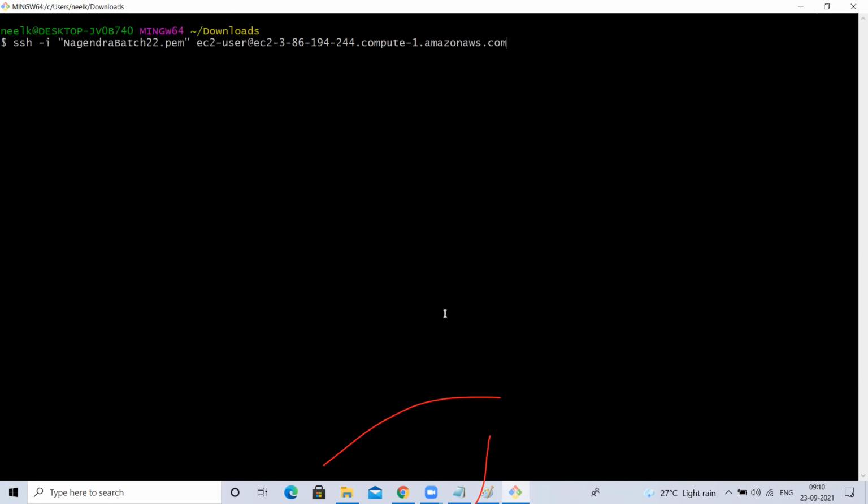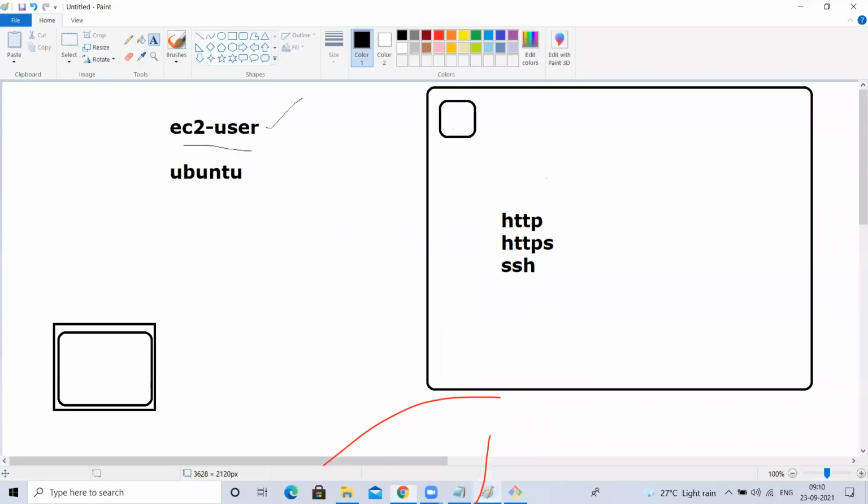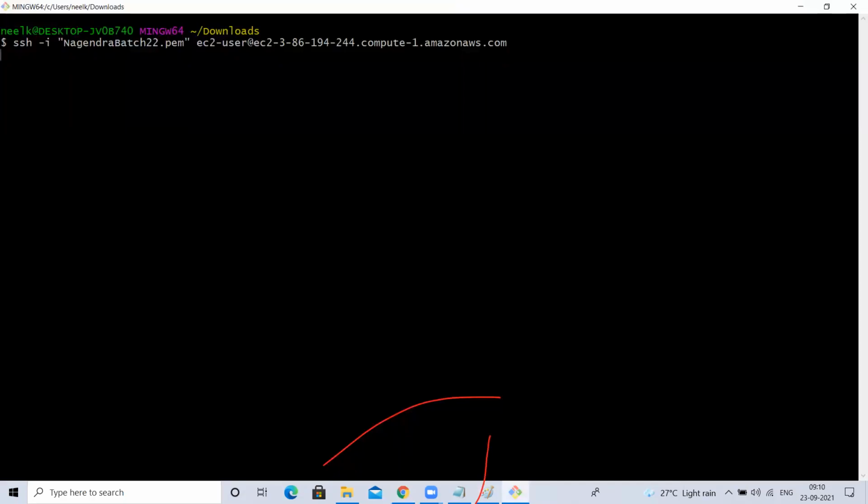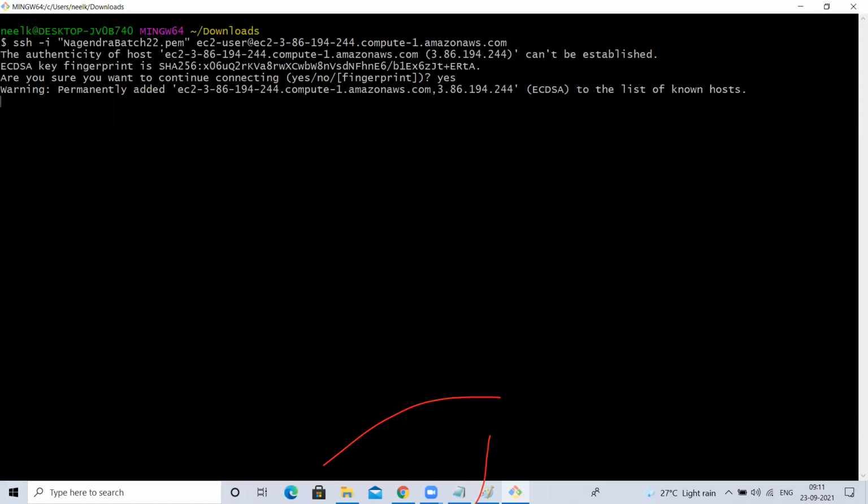Where did I open this Git Bash? What is this Git Bash? I'll explain after 5 minutes. I opened this Git Bash on my local computer. This is my local computer. I don't want to connect to my computer. I want to connect to the Linux instance which is created on AWS. So for that, it has given a command. I'm opening it and clicking enter. It is asking yes or no confirmation. Yes.